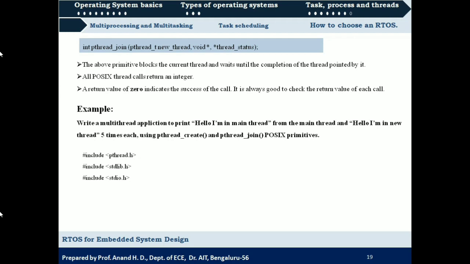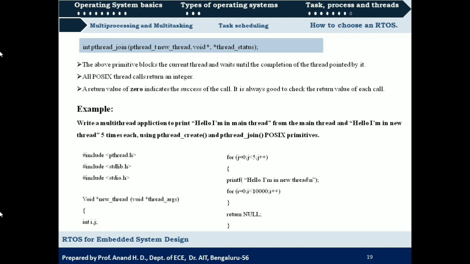Next part of the program is where we define a function. Here the function name is new_thread, void star new_thread, and whatever is there in the braces are the arguments. In this function we have two variables i and j of type integer. Then we have a for loop wherein j equals 0, j less than 5, j plus plus. So we execute the loop 5 times, and in each iteration we print the message hello I am in new thread.